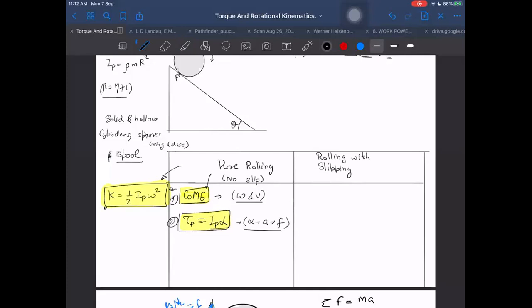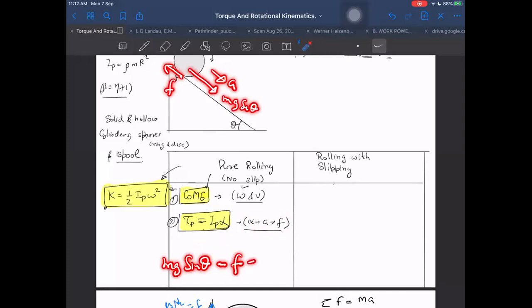But if there is slipping, then unfortunately, see how easy it is to calculate alpha in the first case. It is easy to calculate omega also in the first case. In the other case, it is slightly difficult, not difficult, it is also easy. But from alpha we have to go to A, from A we have to go to F. A I have to write as R alpha. After getting acceleration A downwards, I will write friction maybe upwards, and mg sine theta downwards. Then I will write mg sine theta minus F is equal to m into R alpha.